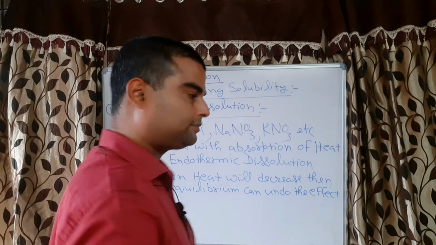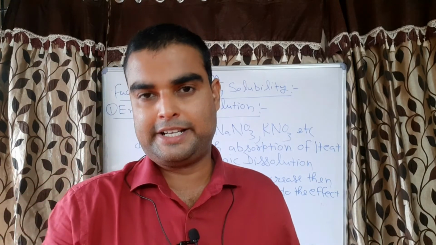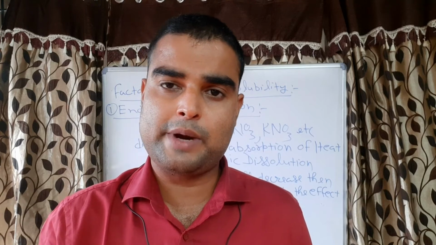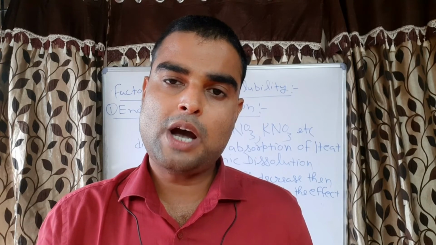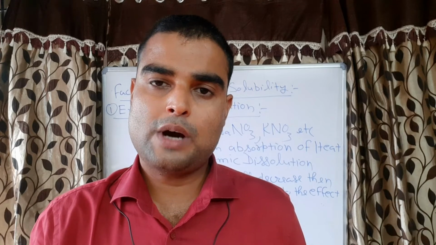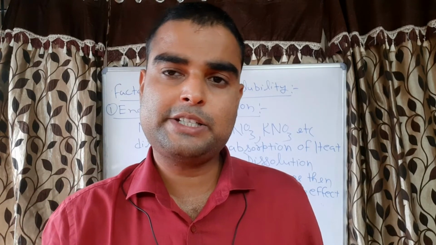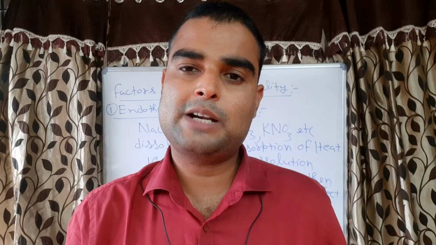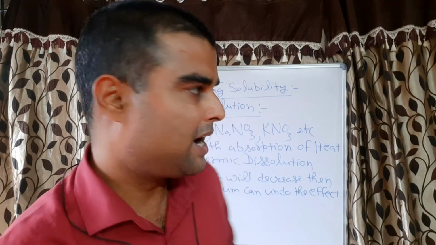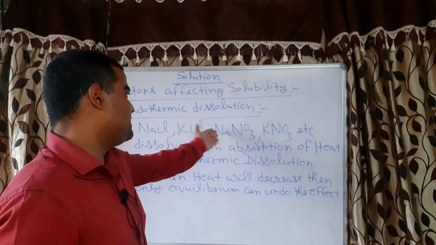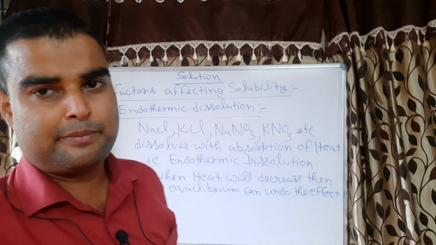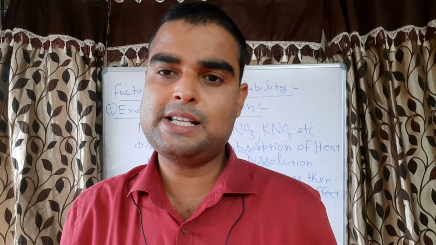Correct? So now we are increasing the heat, because increasing the temperature means we are providing heat. So how to undo the effect? To undo the effect, we have to decrease the heat, and for decreasing the heat, the system has to absorb heat. When the system absorbs heat, it means that will be an endothermic reaction. But NaCl, KCl, NaNO3, KNO3 are already endothermic. It means when we increase the temperature, the solubility will increase, correct?